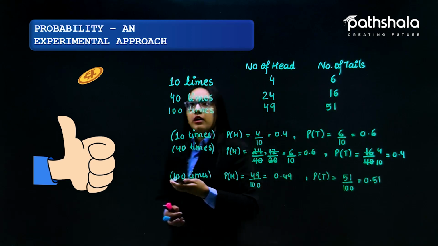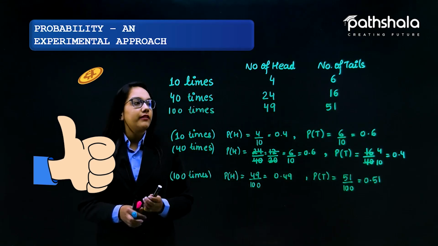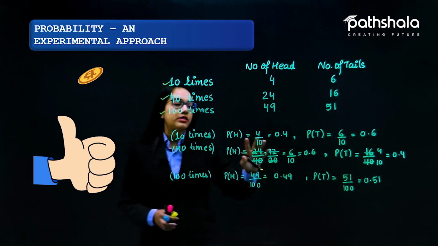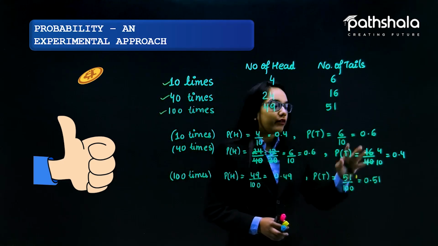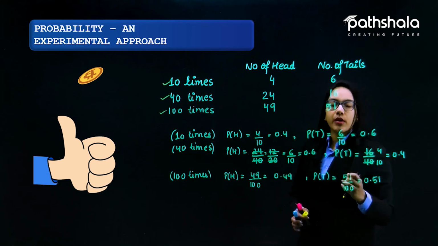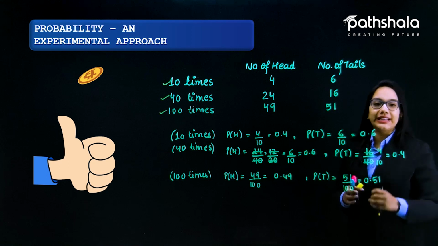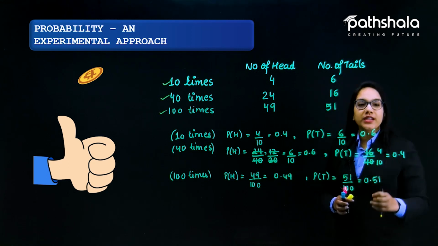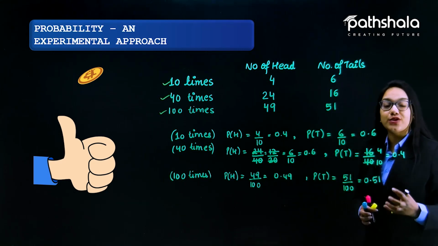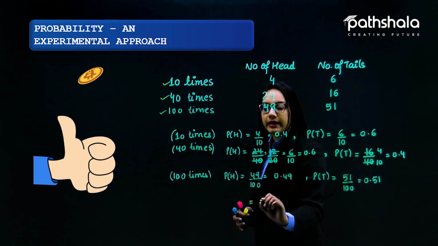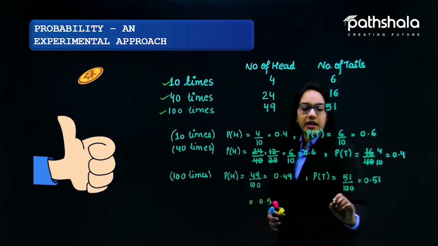After this experiment, when we have tossed a coin 10 times, 40 times and 100 times, there is a pattern coming out of it. Whenever we increase the number of times a coin is tossed, the probabilities of getting a head and getting a tail become approximately equal to 0.5.